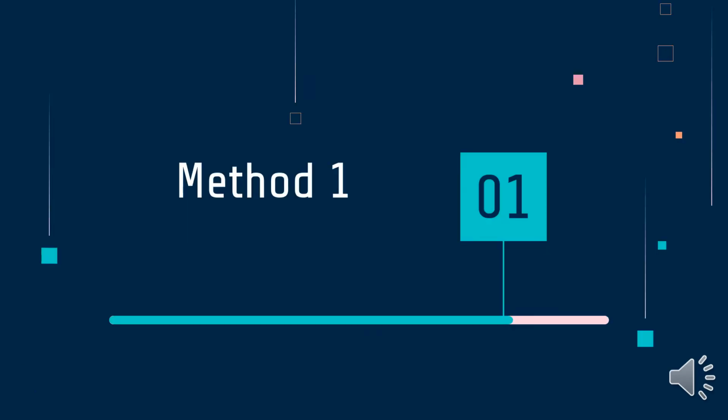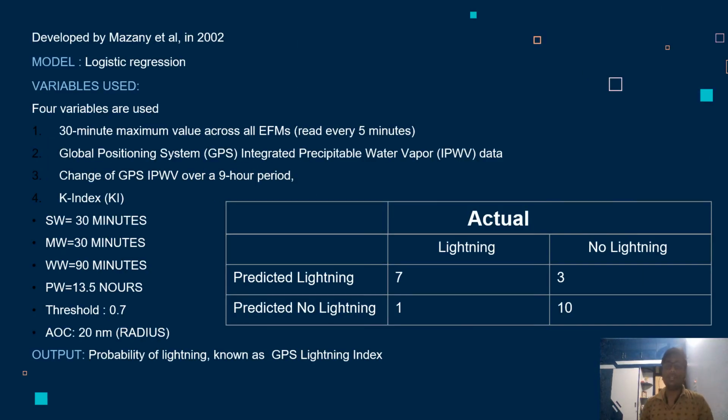Now we can discuss different methods to predict lightning and thunderstorms. Let's start with method 1. Here's the description of method 1. In method 1, the model uses logistic regression. Four variables are used. The first is the 13-minute maximum value across all EFMs, the global positioning system (GPS) integrated precipitable water vapor (IPWV) data, the change of GPS IPWV over a 9-hour period, and the K index values.